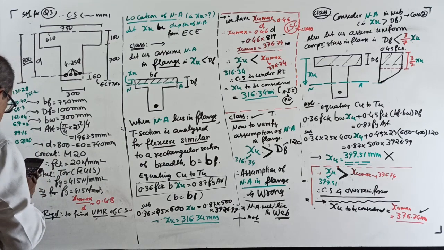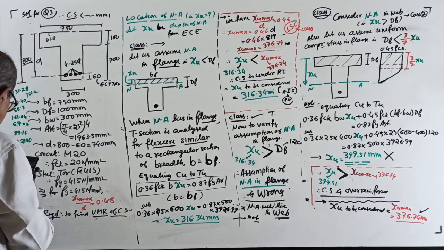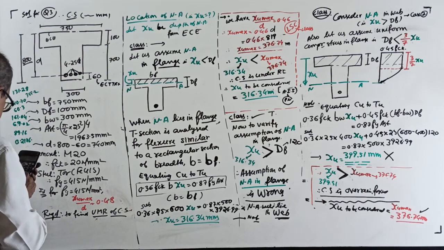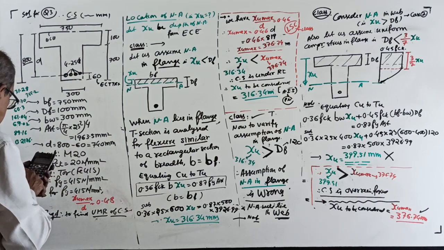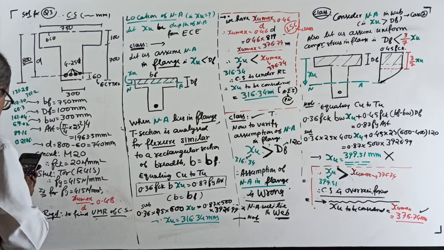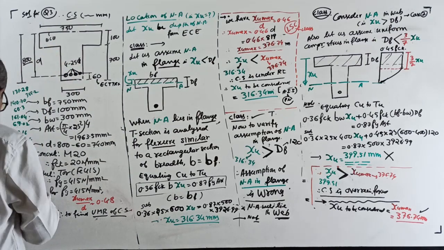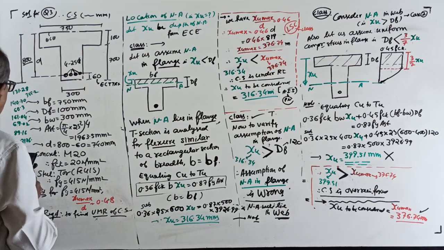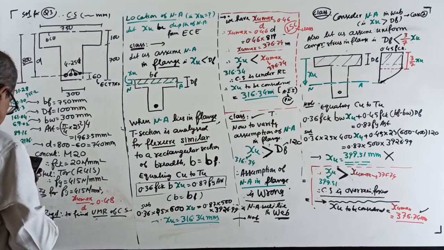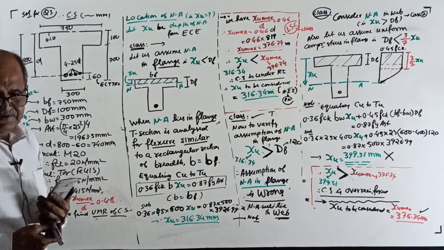So ultimate MR is 0.36 into XU by D into bracket 1 minus 0.42 into XU by D, which is 0.2176, into BW is 300 into D square. Where is D square? 740 square into FCK, plus 0.45 into FCK 20 into BF minus BW difference is 450 into YF, which is 89.16, into bracket 740 minus YF by 2. That is, where is YF? 89.16 by 2. 484.97 is the MR. This answer I got.